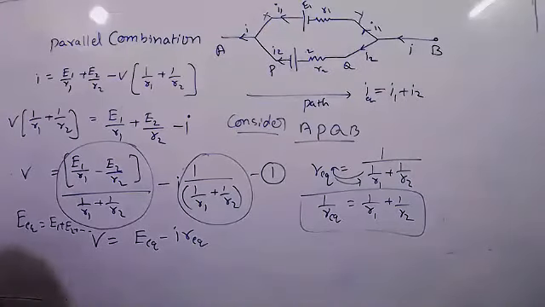Rachna, say Ohm's law. V is equal to IR. You have to state the law. The potential difference applied across the cell is directly proportional to the current and the resistance of the cell.